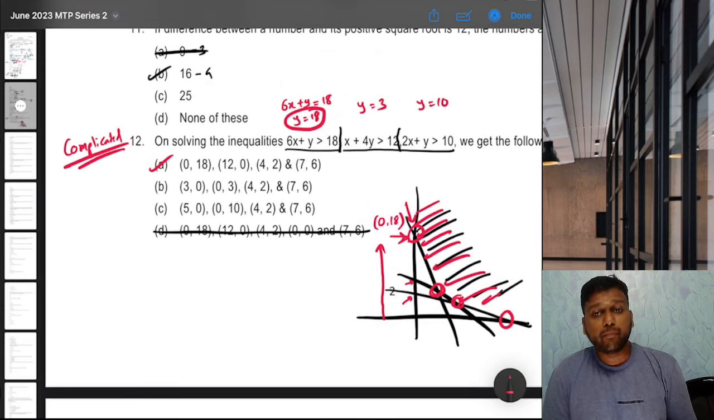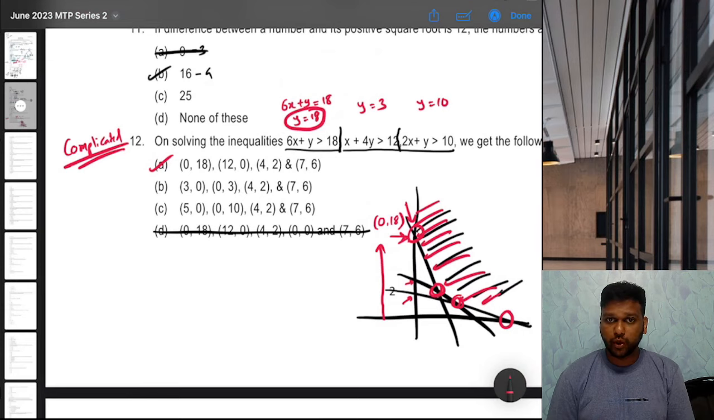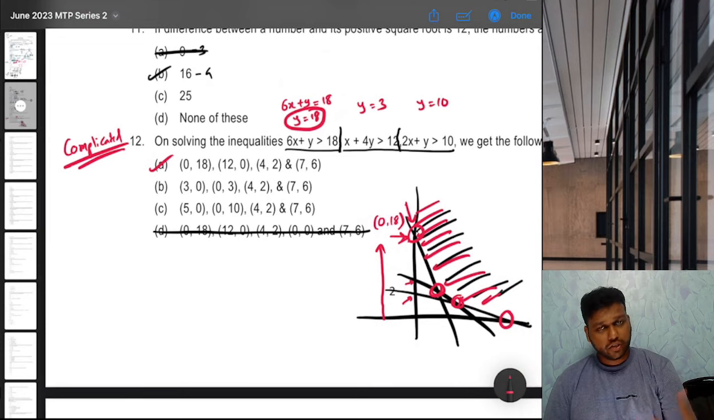Because if you're not familiar with inequalities, then it will take time to solve and you don't have too much time in exam. If you want to learn more about this, again, like I said, I have already uploaded a shortcut video as well for inequalities on how to identify region. So you can go through that.